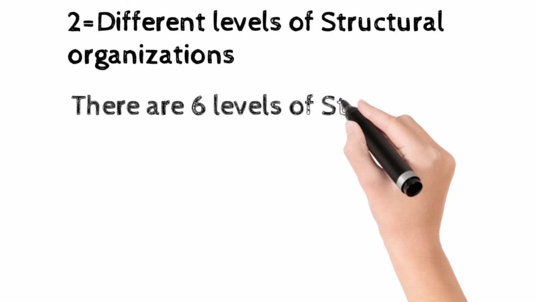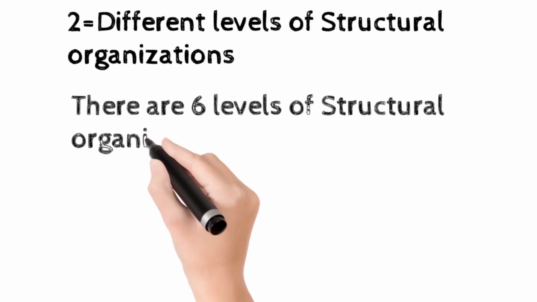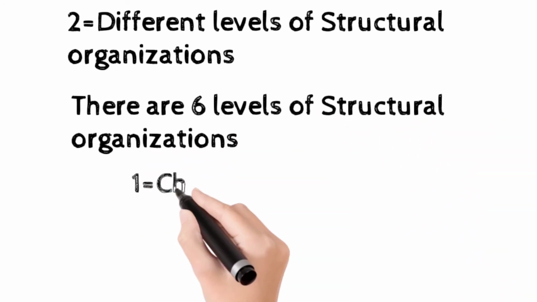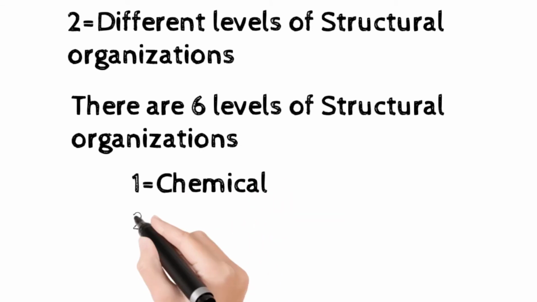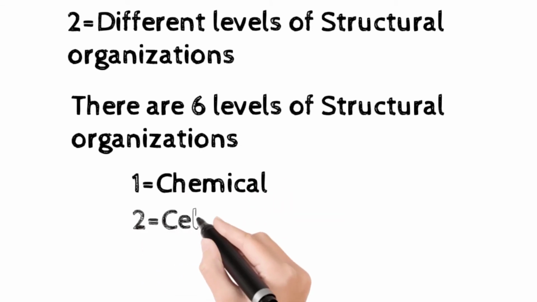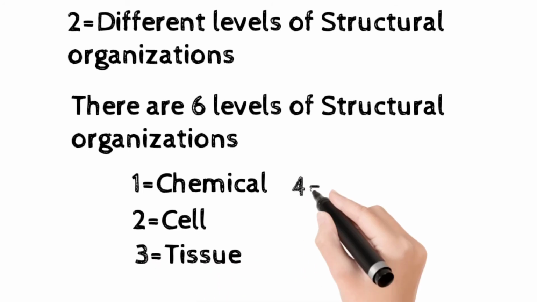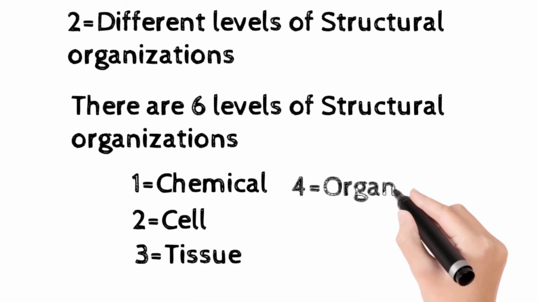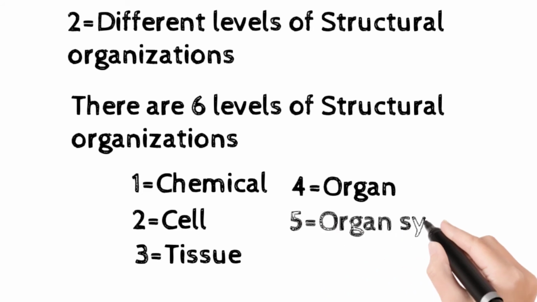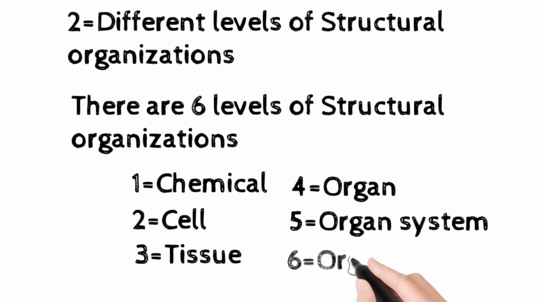Now after definition come to the different level of structural organization. There are 6 levels of structural organization from basic to advanced. Number 1 is the chemical level. Number 2, cell or cellular level. Number 3, tissue level. And number 4, organ level. Number 5, organ system level. And number 6, organism.